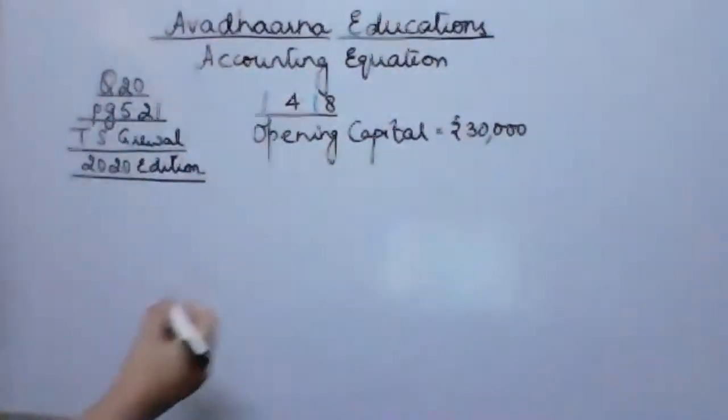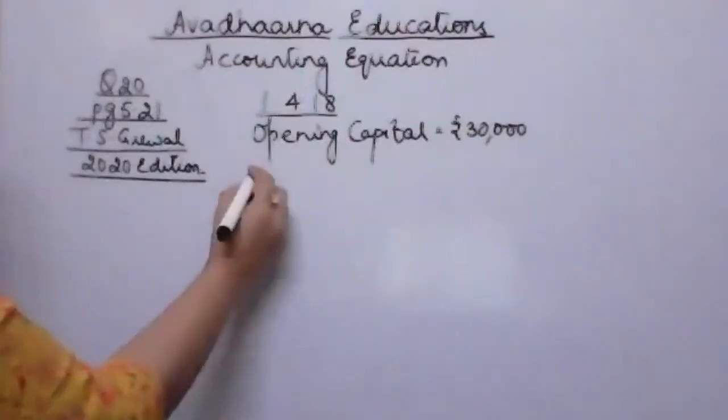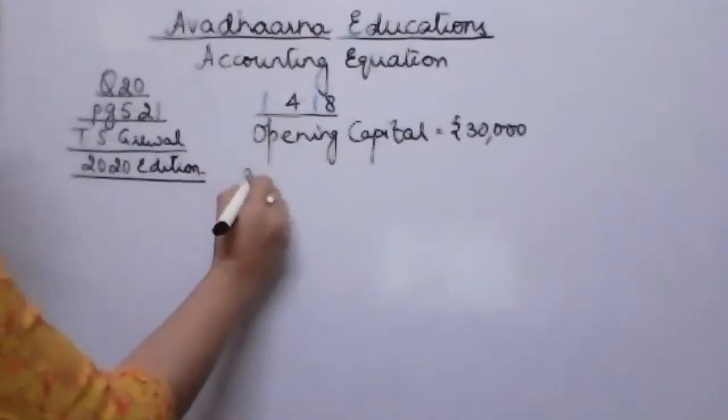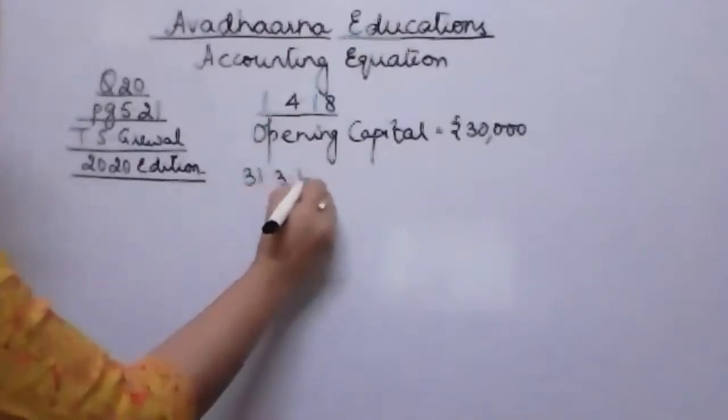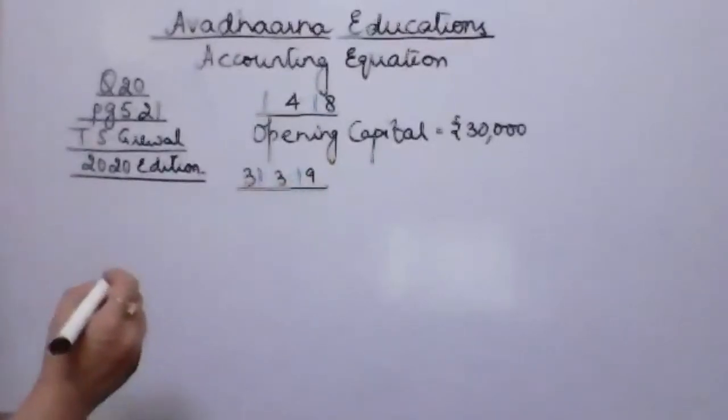Now the next, on 31st of March 2019, that means when the year closes, his assets were 50,000. This is our closing of the year.